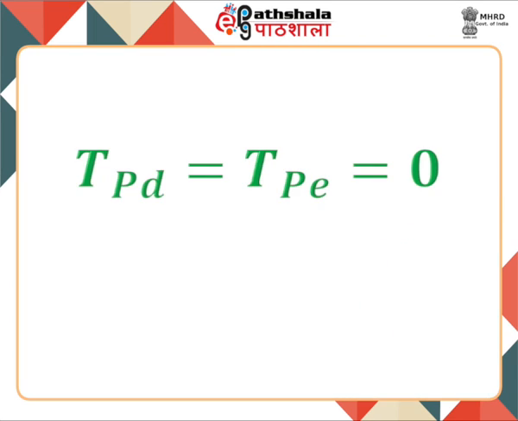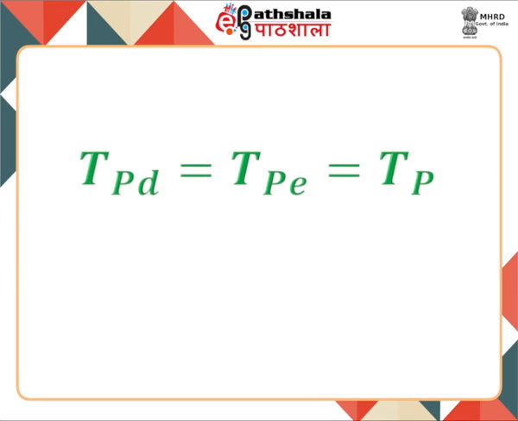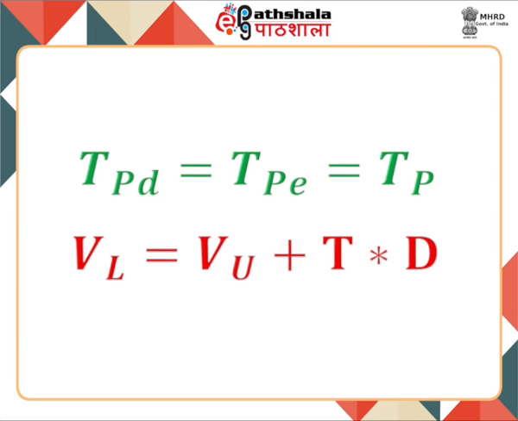The following results can be drawn from the relationship. If there are no personal taxes, that is TPD is equal to TPE, or both are equal to 0, then VL will be equal to VU plus T into D. Thus, the value of interest tax shield depends only on T, which is the corporate tax rate. If personal taxes on equity and interest are the same, that is TPD is equal to TPE, or both equal to TP, then VL will be equal to VU plus T into D.